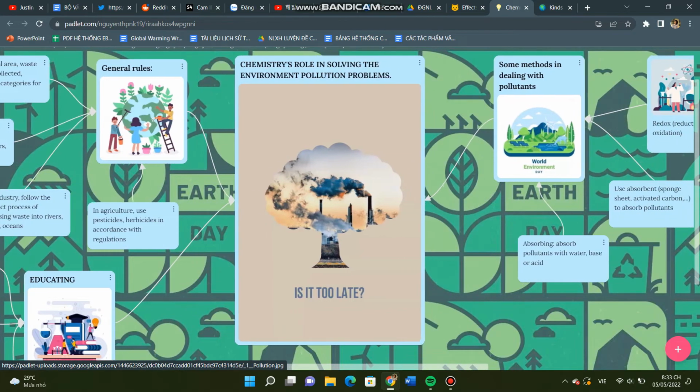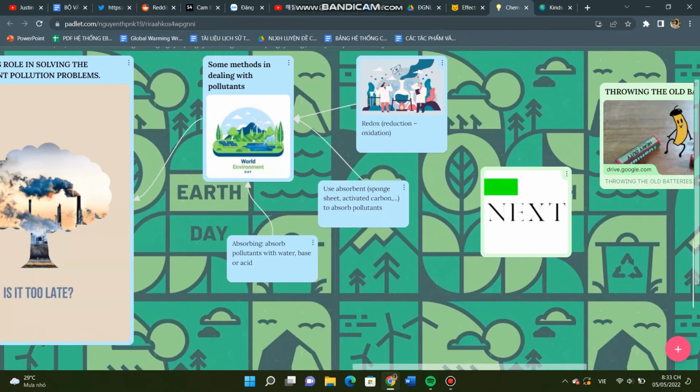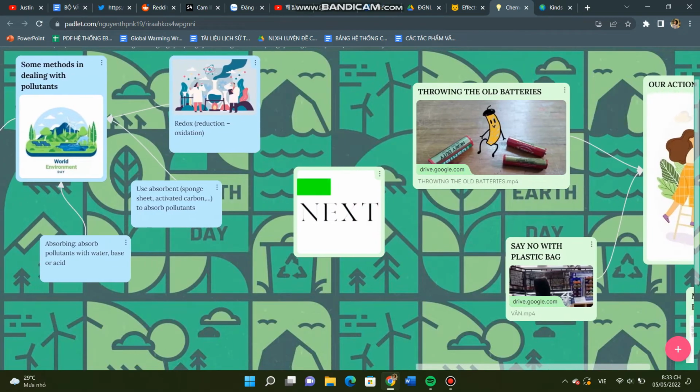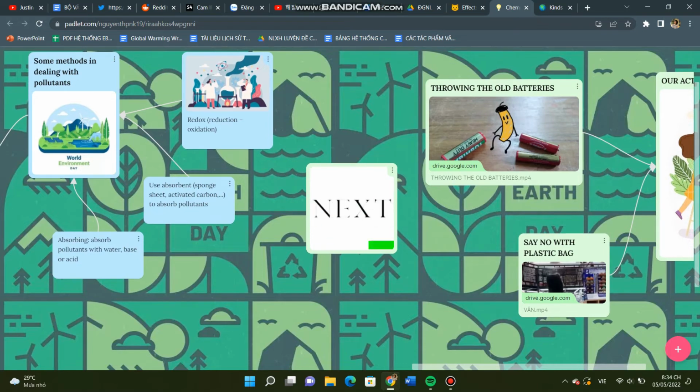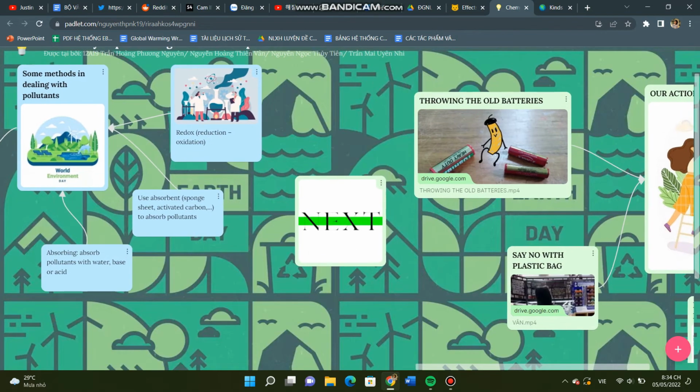Some methods in dealing with pollutants. Absorbing, like absorb pollutants with water, base or acid. Use absorbent to absorb pollutants and redox.